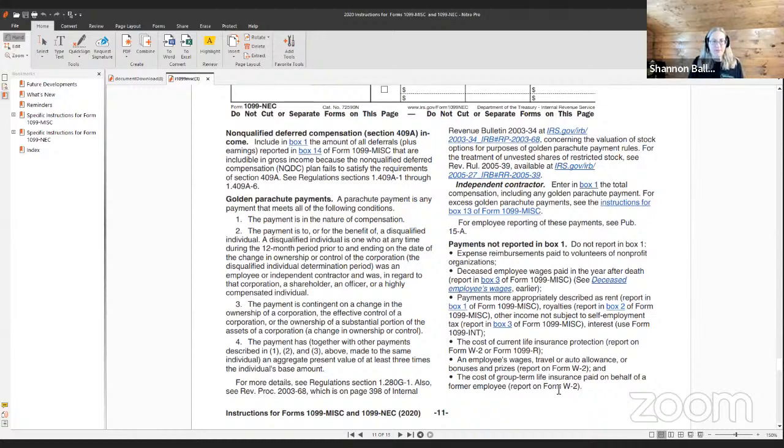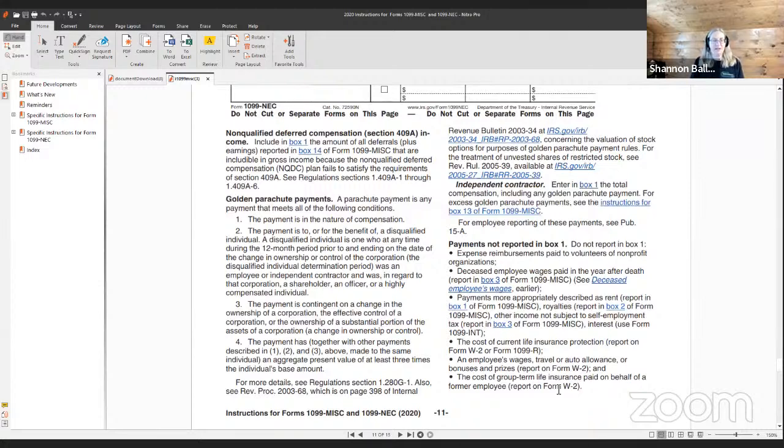Golden parachute payments. A parachute payment is any payment that meets all of the following conditions. 1, the payment is in the nature of compensation. 2, the payment is to or for the benefit of a disqualified individual. A disqualified individual is one who at any time during the 12-month period prior to and ending on the date of the change of ownership or control of the corporation, the disqualified individual determination period, was an employee or independent contractor and was, in regard to that corporation, a shareholder, an officer, or a highly compensated individual.